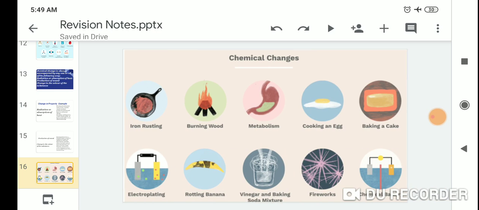Chemical changes: iron rusting, burning of wood, metabolism, cooking an egg, baking a cake, electroplating, rotting of a banana, vinegar and baking soda mixture, firework, chemical battery.